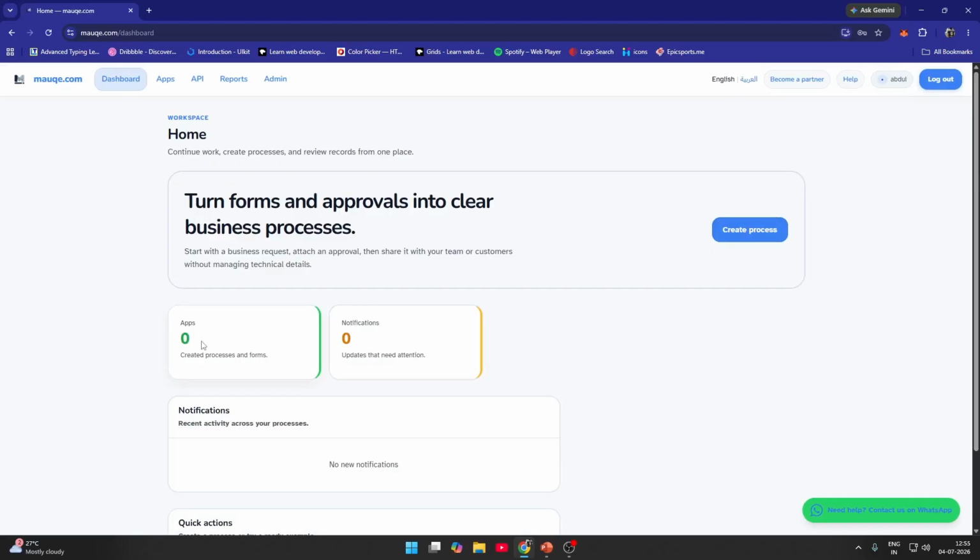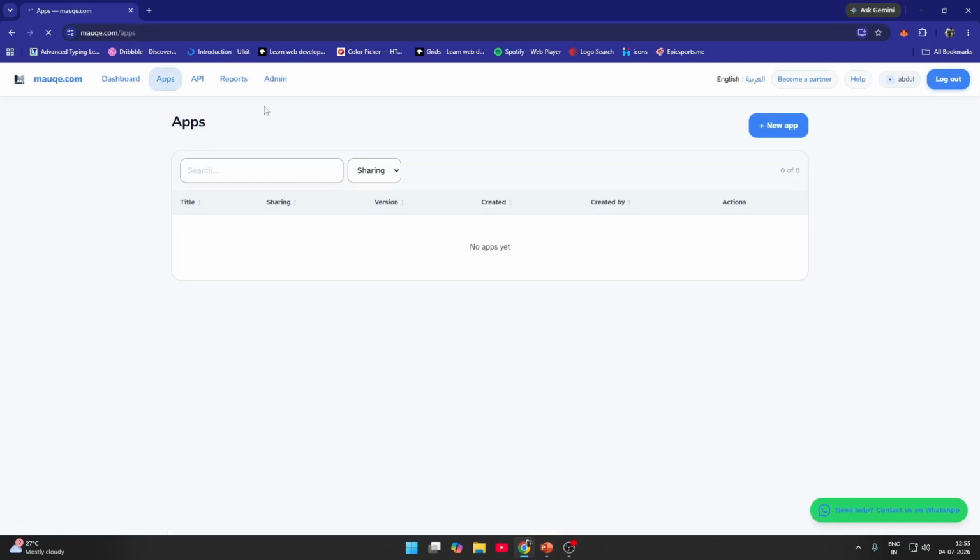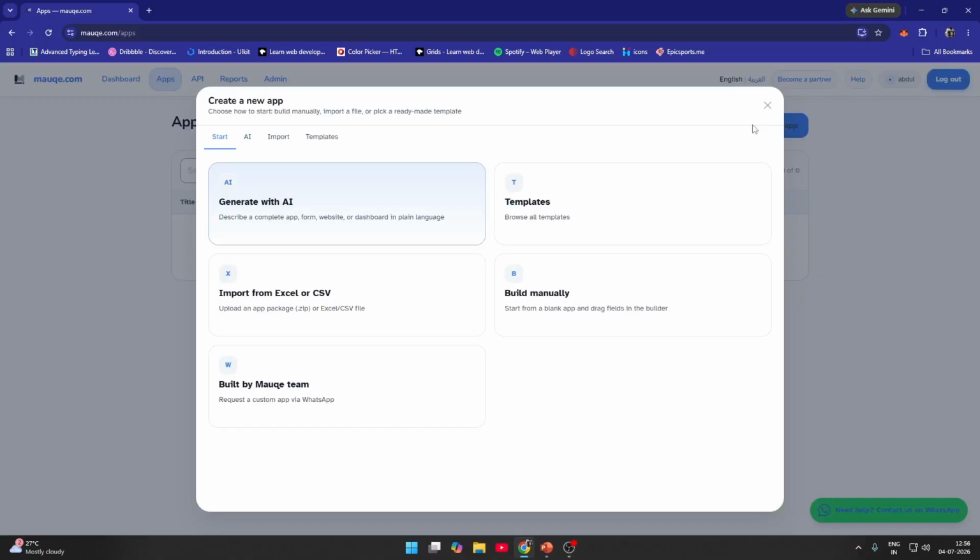I haven't created any application, no notifications to me. So go to the application, you just visit, take 15 to 20 minutes exploring our platform, that is the low code platform. Take 15 to 20 minutes and have a look at it. So you just click on app, create a new app, then you can create using AI. We'll be having templates. With that you can just do it. Now I'll just build manually a simple application.